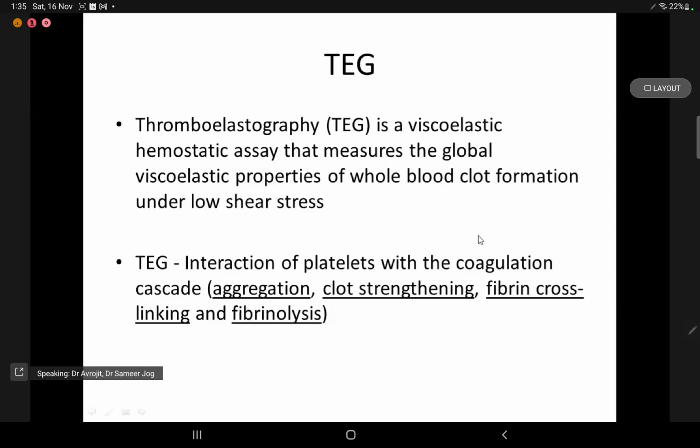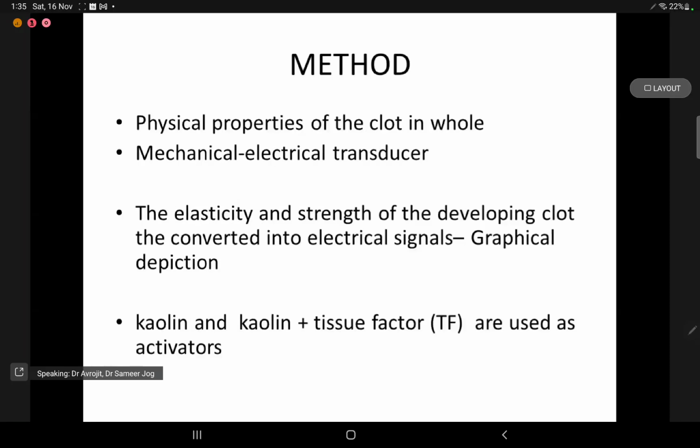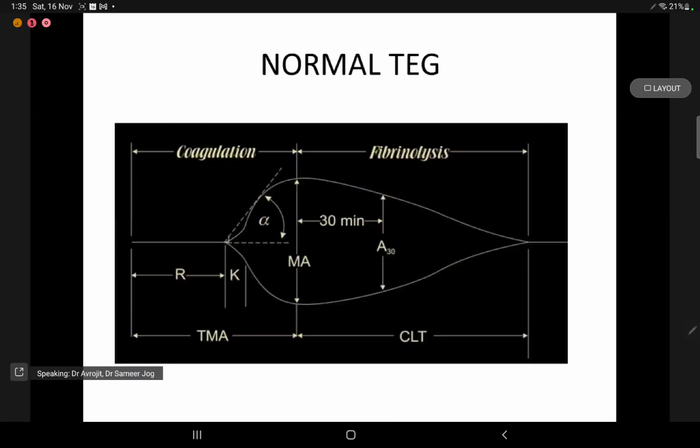What does TEG look at? It looks at the interaction of platelets with the coagulation cascade, which includes the aggregation, clot strengthening, fibrin cross-linking, and fibrinolysis. Physical properties of the clot as a whole are measured. It's a mechanical electrical transducer. The elasticity and strength of the developing clot is then converted into electrical signals, giving a graphical depiction. Kaolin and kaolin plus tissue factor are used as activators. So this is the classical description of a TEG.